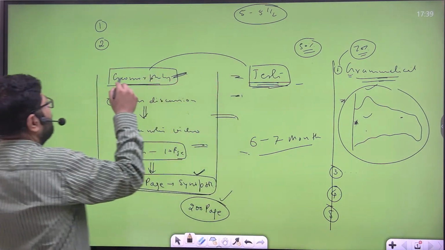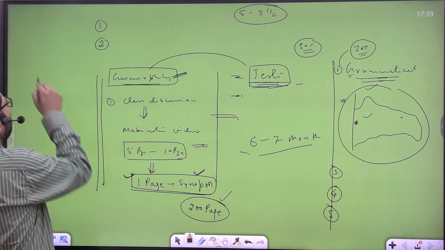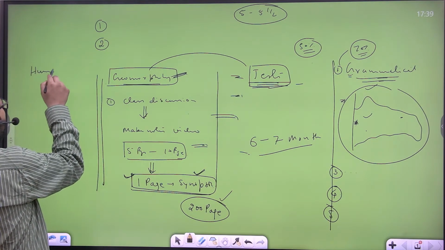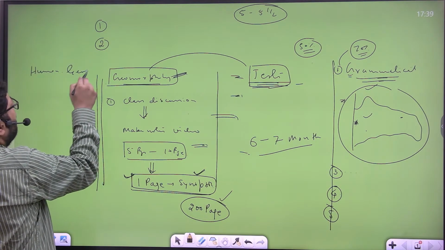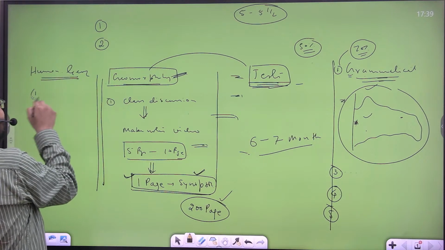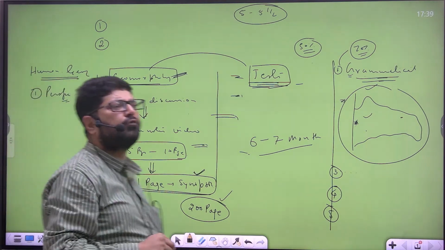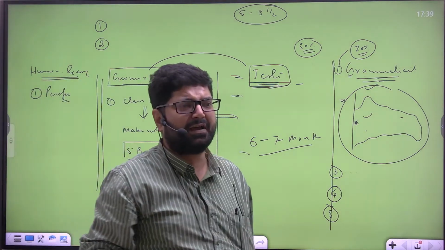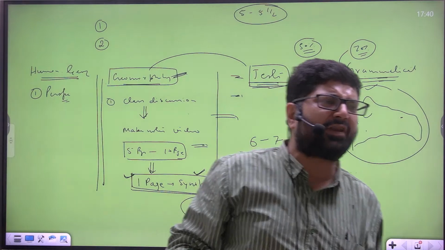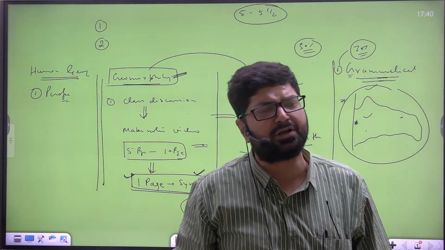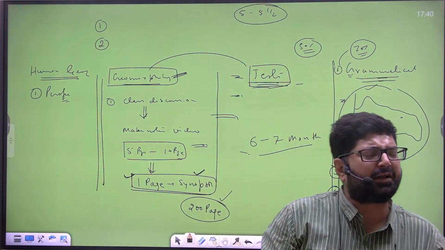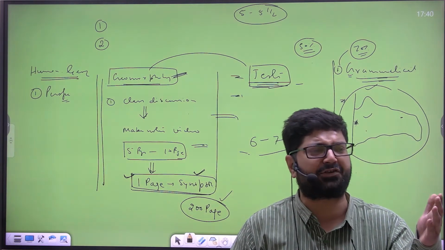But giving too much time to physical geography is not so fruitful, because the second part, human geography, is equally important. It has the same weightage. And here there is a topic, perspectives in human geography. That is the heart and soul of geography. Here you come across various terms which directly get manifested in questions.